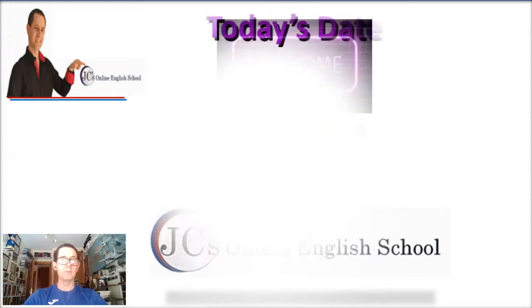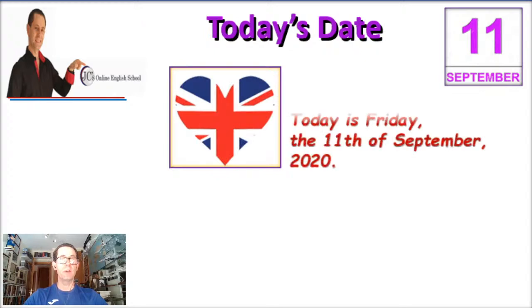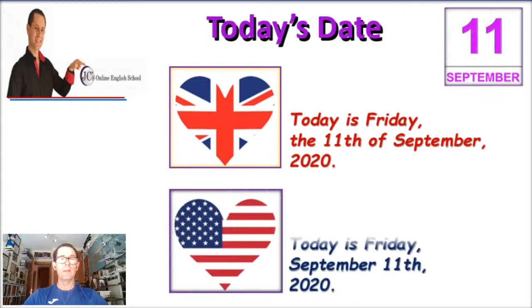All right, so let's begin with today's date, as you can see on the top right hand corner, September 11th. In British English: today is Friday, the 11th of September, 2020. In American English, they say today's Friday, September 11th, 2020. So that is as far as the date is concerned.